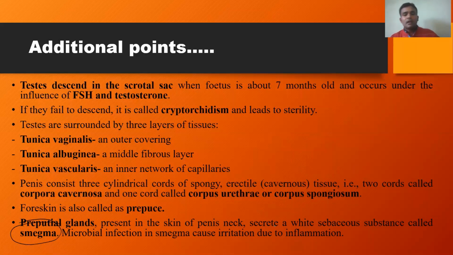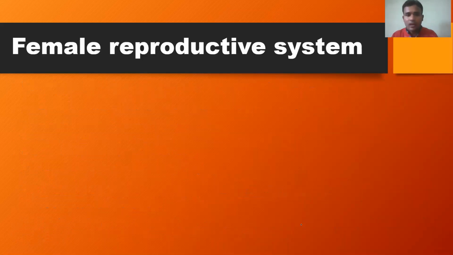Smegma is nothing but a white sebaceous substance secreted by prepucial glands present in the skin of the penis neck. And the microbial infection in smegma causes irritation due to inflammation. There is no specific positive significance to this. So this is an additional point.